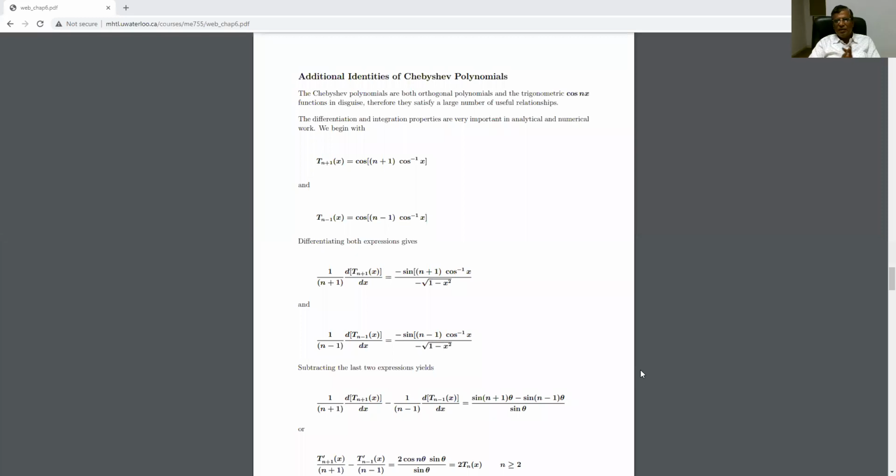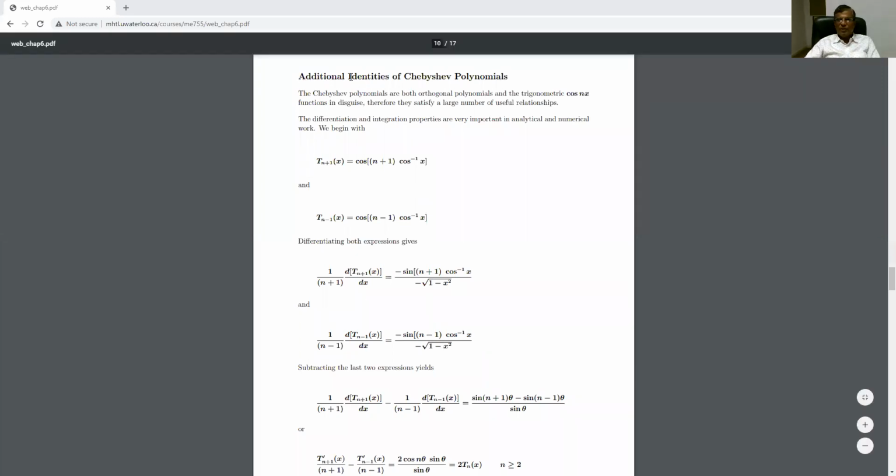And for the sake of convenience of your understanding, let me share some details related to this topic. See here, additional identities of Chebyshev polynomials.